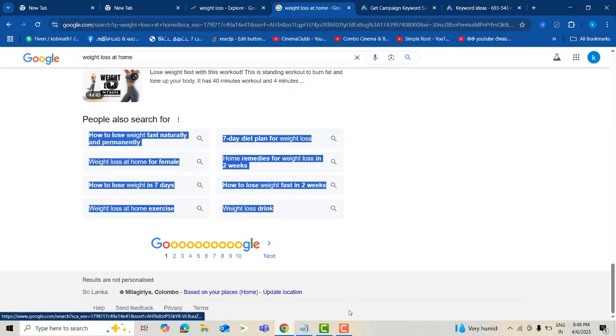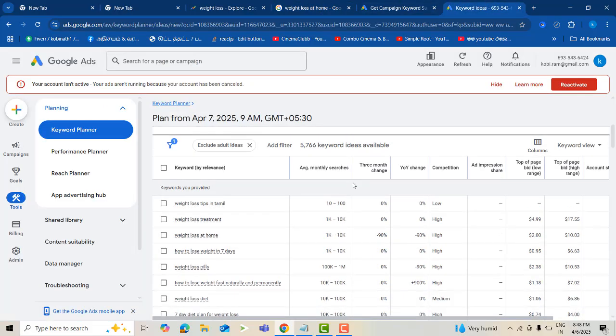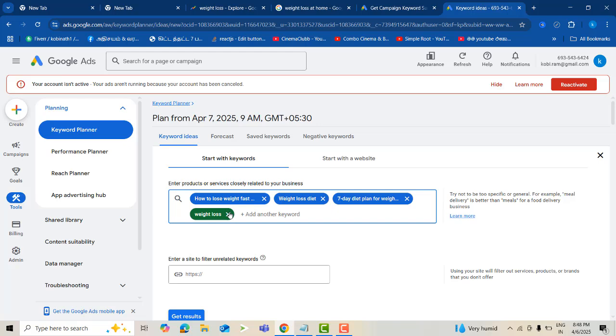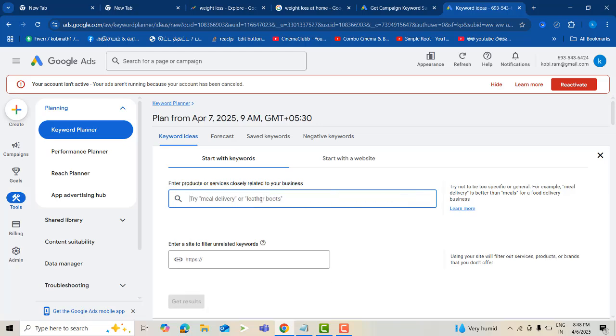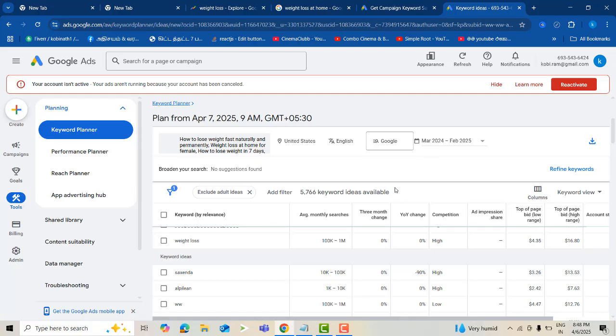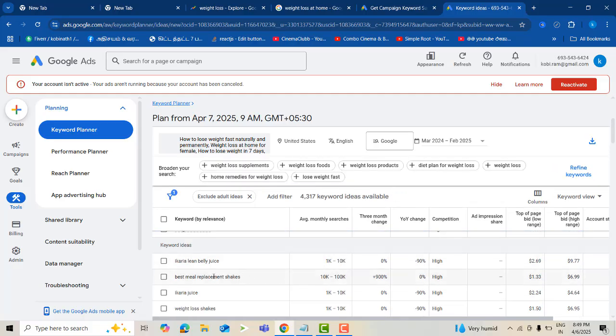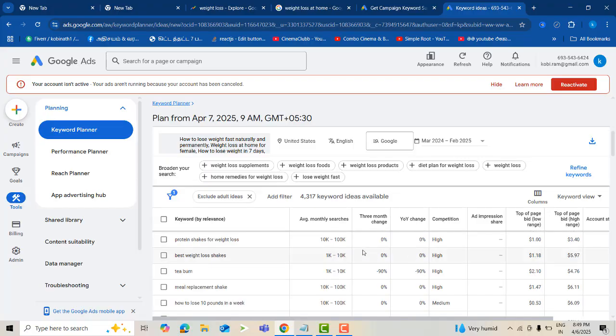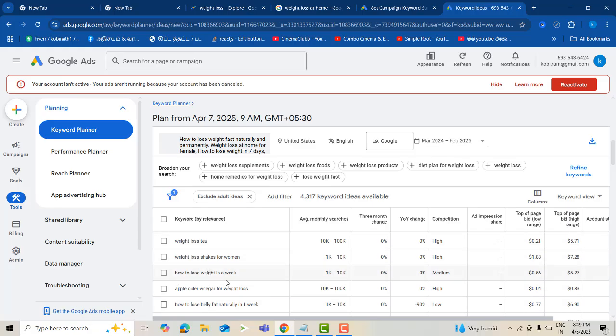I just put in this long tail keyword instead of this. The results should be different, but you can get the idea of how many people are searching for this keyword. Here you can see the 7-day weight loss, which has between 10 to 100k monthly searches. This is a high competition keyword. You can put it into your articles. These are all your long tail keywords.